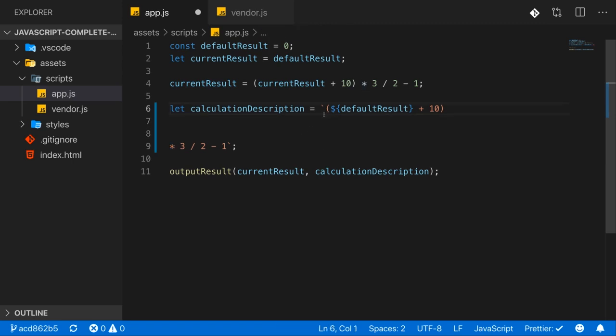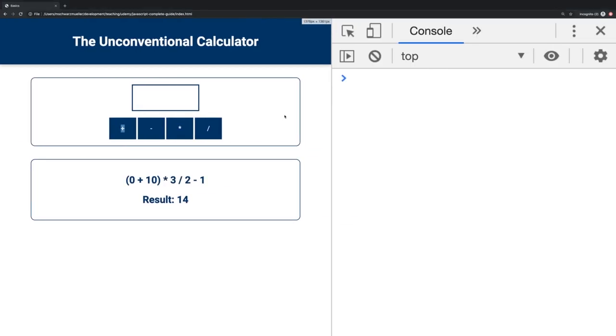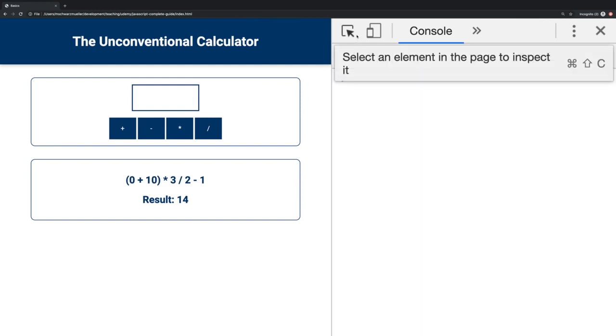Might look a bit strange at first, but this is valid JavaScript syntax. We open a string here, we close it here, and since it is a template literal with backticks, this is allowed. For a normal string with single or double quotes, this would not be allowed, but I will come back to that. Now, if you save that and you reload this in the browser, you'll not see a difference.